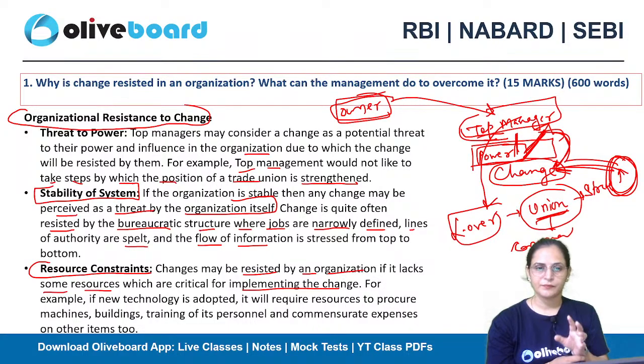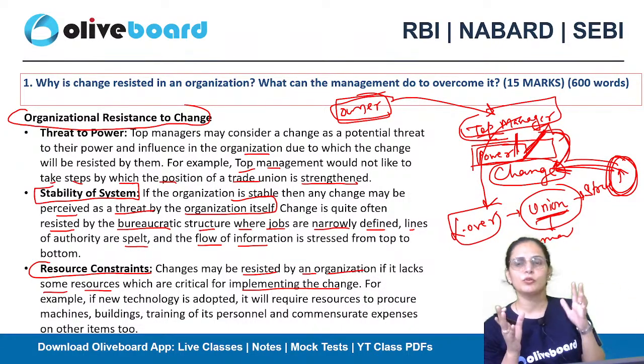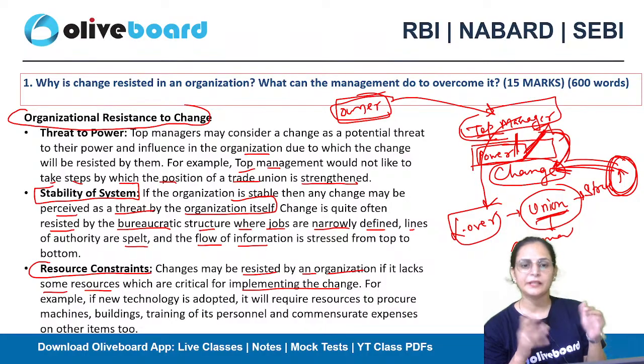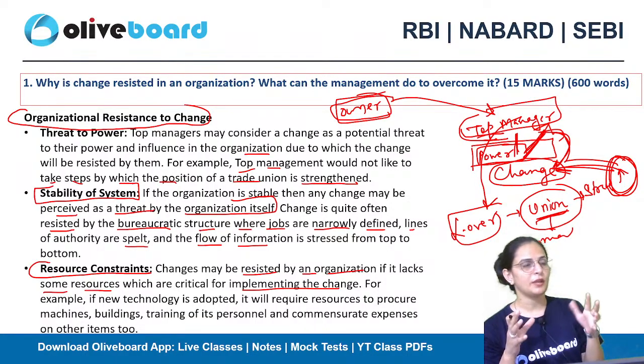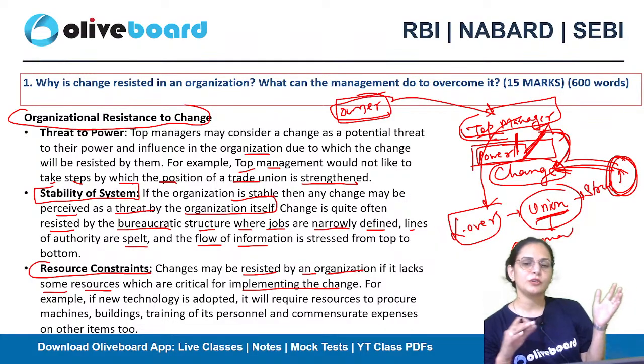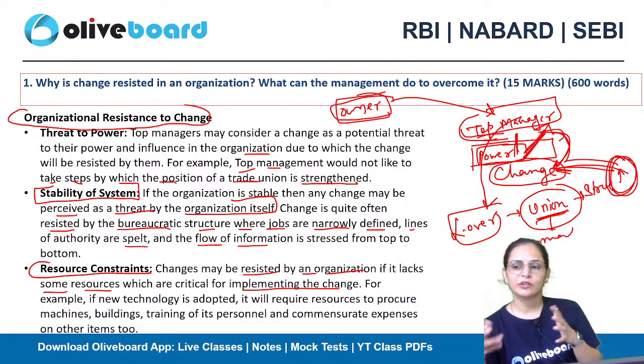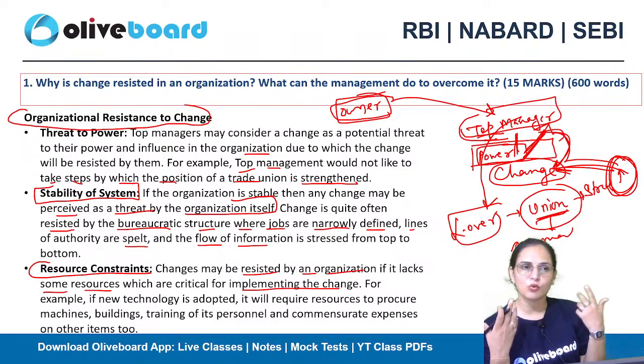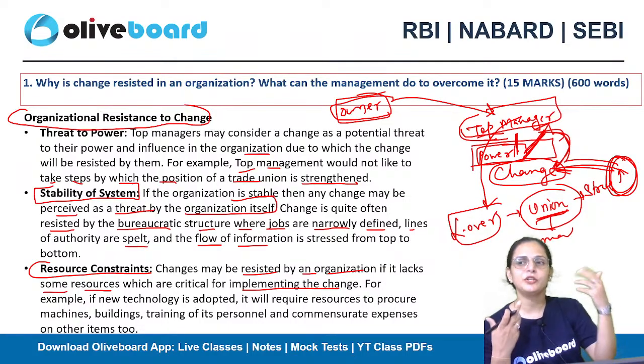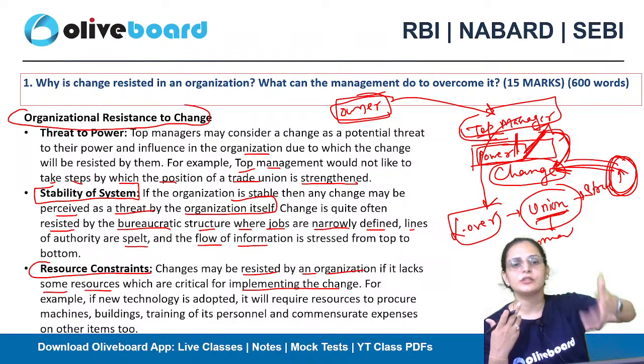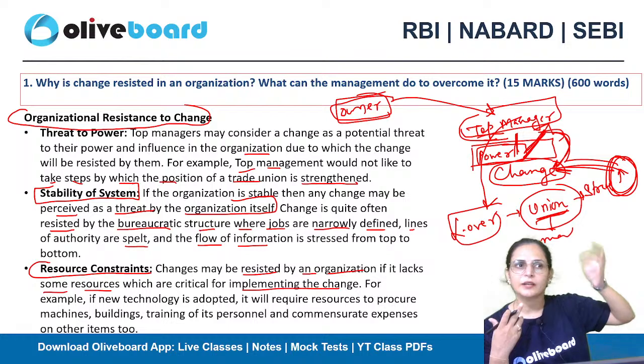For example, if new technology is adopted, it will require resources to procure machines, buildings, training of its personnel, and commensurate expenses on other items too. You have taken a decision to introduce a new gadget or new technology in the organization, but you do not have the resources, and you do not have the individuals who will work with the new technology. So at that time also you will start resisting it.